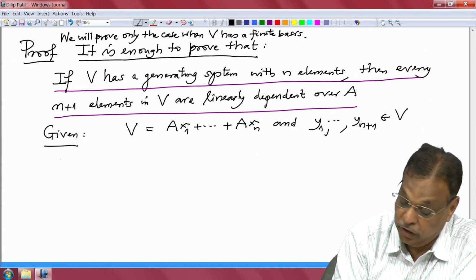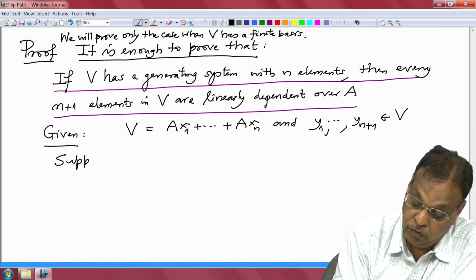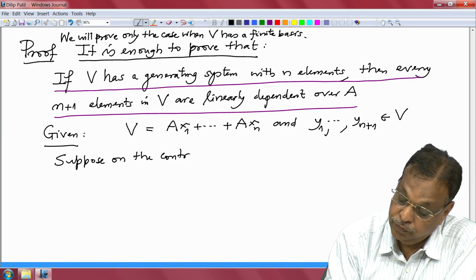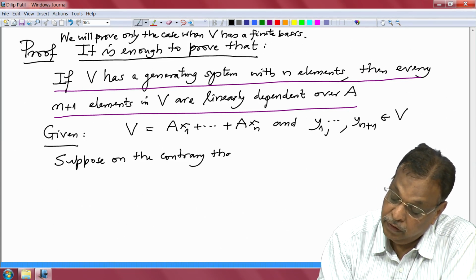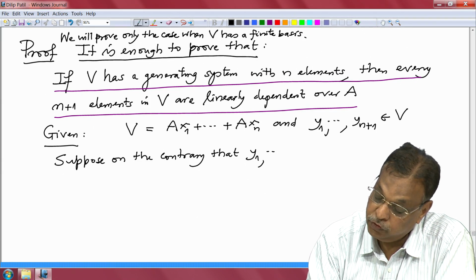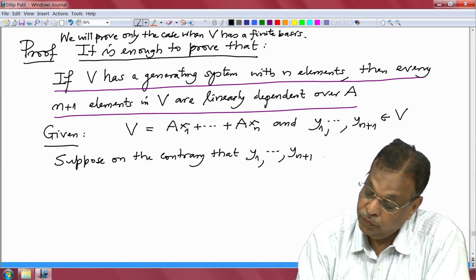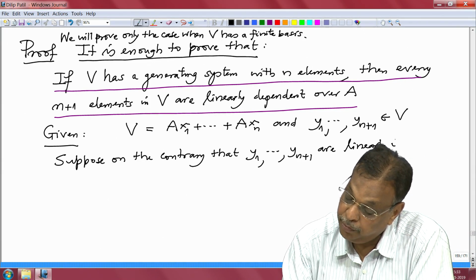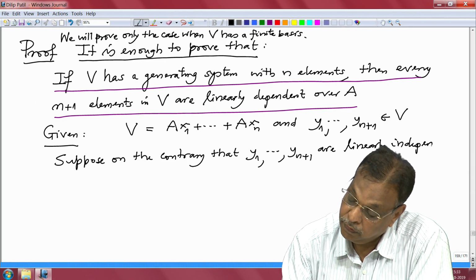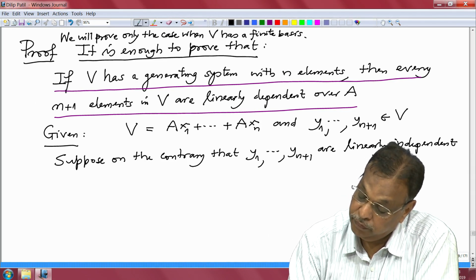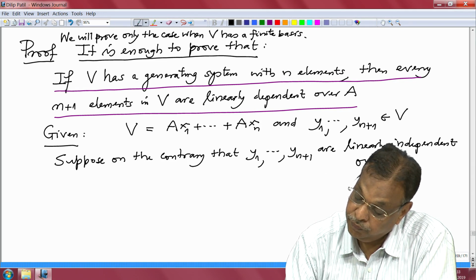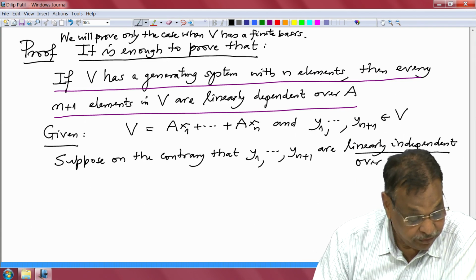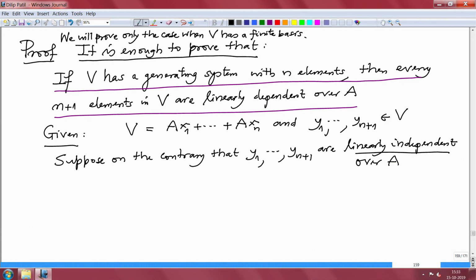So, suppose on the contrary that y1 to y(n+1) are linearly independent over A, then we should get a contradiction. Contradiction to what? Okay, so very simple.